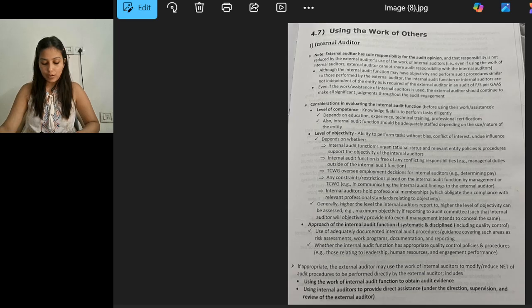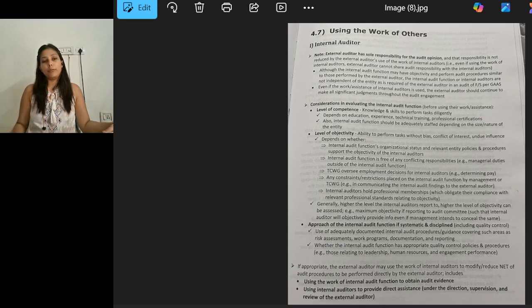For example, there is maximum objectivity if reporting to the audit committee; the auditor will objectively provide information even if the management intends to conceal. Next, whether the approach of the internal audit function is systematic and disciplined. That means use of adequately documented internal audit procedures or guidance covering areas such as risk assessment, work programs, documentation, and reporting, and whether the internal audit function has appropriate quality control policies and procedures. So what is the approach that the internal auditor is using for their audit?